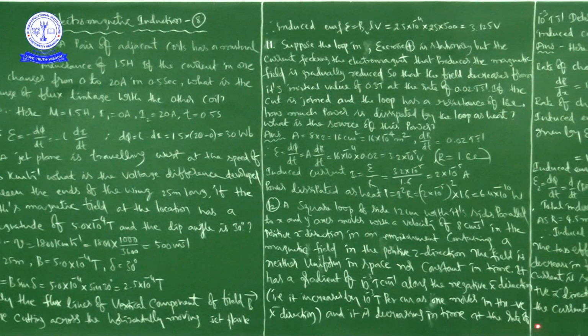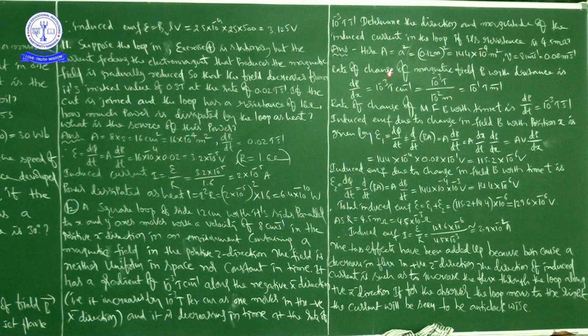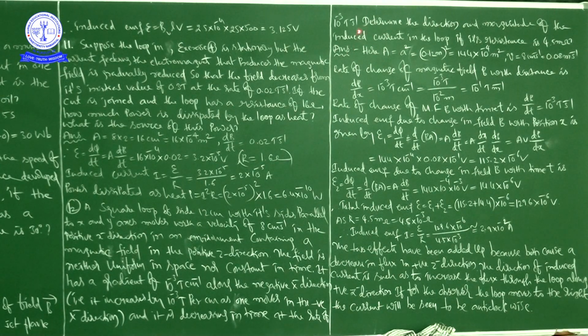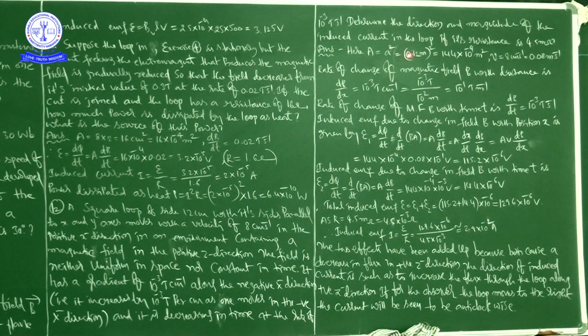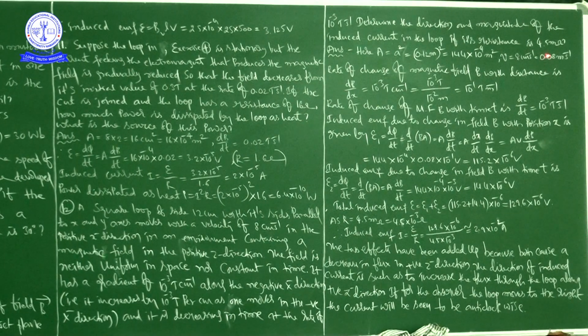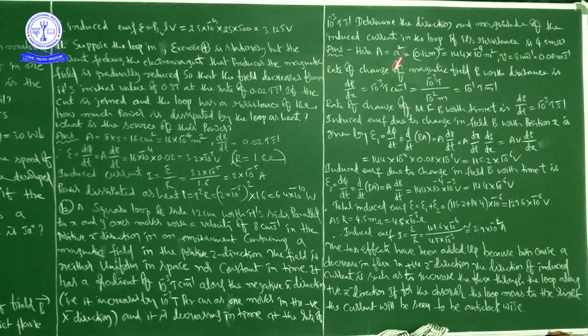It is decreasing in time at the rate of 10 to the power of minus 3 Tesla per second. He is asking to determine the direction and magnitude of the induced current in the loop if its resistance is 4.5 milliohms.